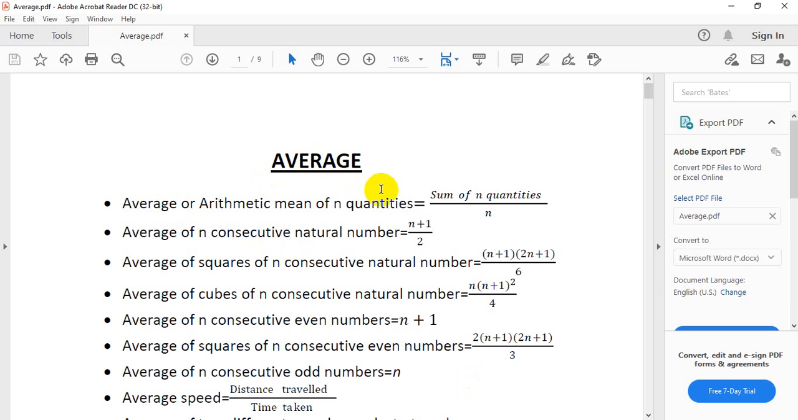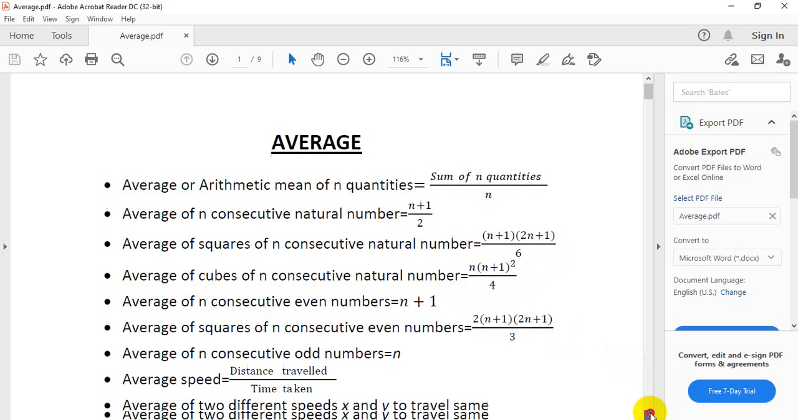Now we will discuss some formulas of average. Average or arithmetic mean of n quantities is equal to the sum of n quantities by n. Average of n consecutive natural numbers is equal to n plus 1 by 2. Average of squares of n consecutive natural numbers is equal to n plus 1 into 2n plus 1 by 6. Average of cubes of n consecutive natural numbers is equal to n into n plus 1 whole square by 4. Average of n consecutive even numbers is equal to n plus 1.